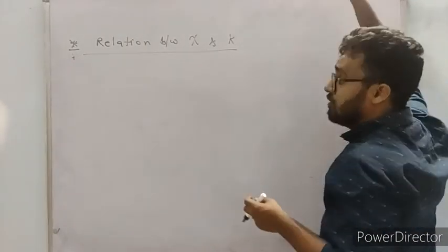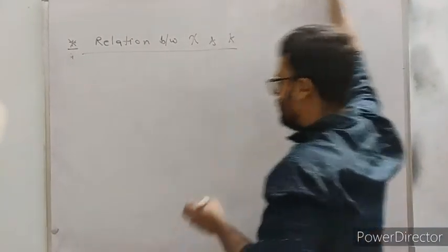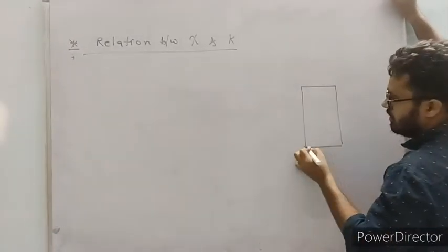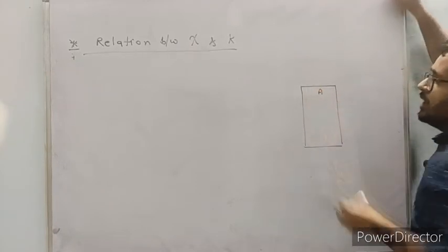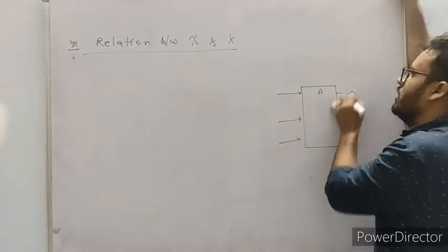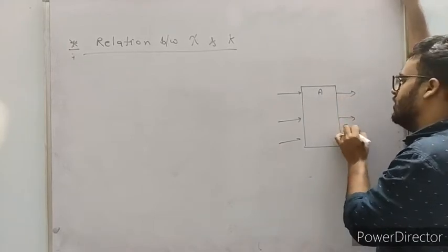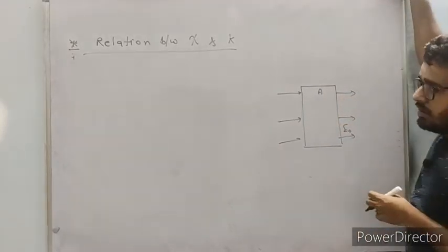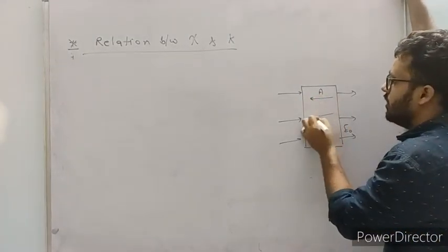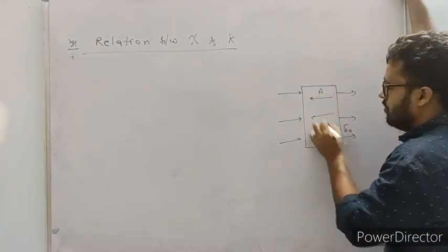Look, as you know, this is the dielectric of area A, and it is put under an external electric field E naught. Due to this there will be a polarized electric field inside the dielectric, EP.